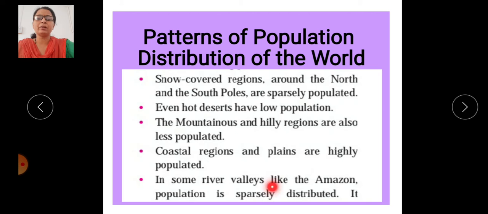There is a sparse population distribution there, because those rivers are part of the equatorial rainforest area, which has a hot and humid climate. That humid climate badly affects human survival. Several diseases spread very easily, and that's why the population density is very low.